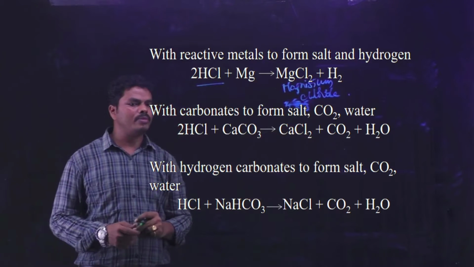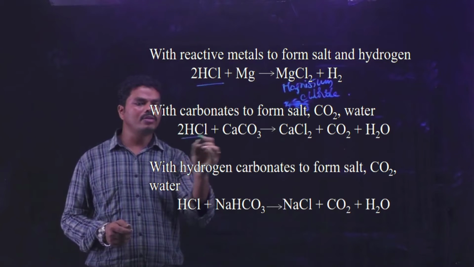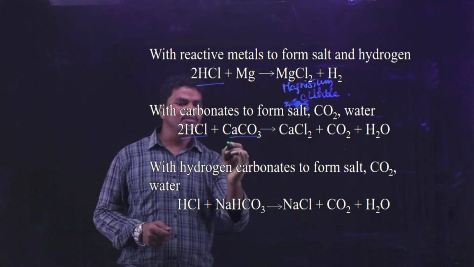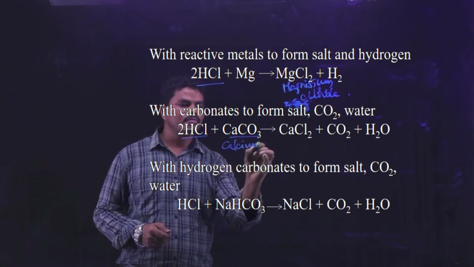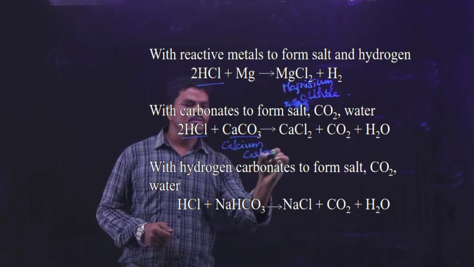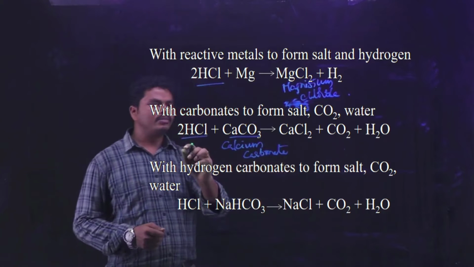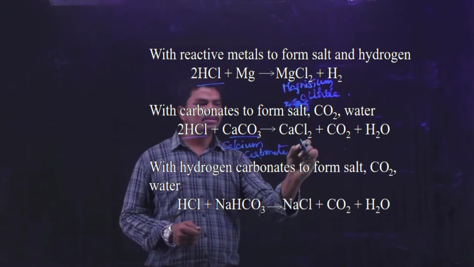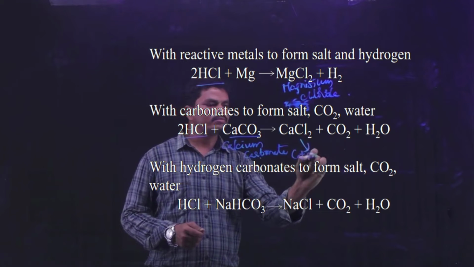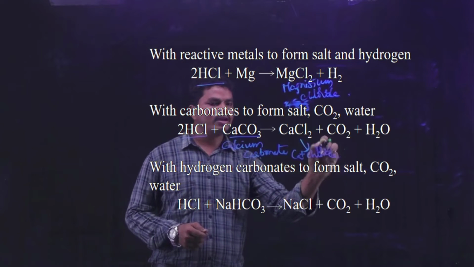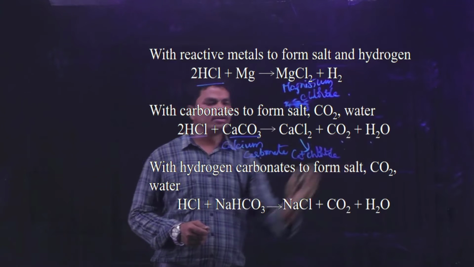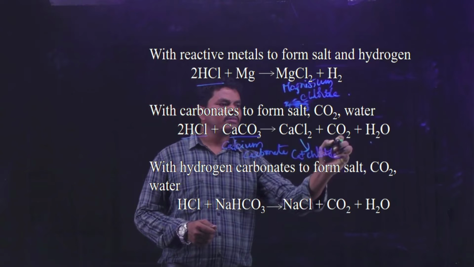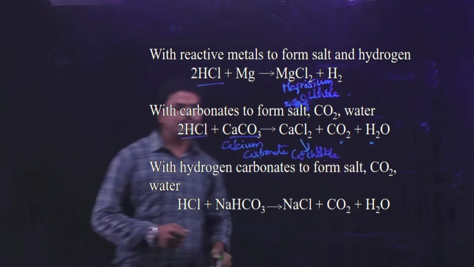And when the acid is reacted with the carbonate, then it forms the salt, water and carbon dioxide. So for example, when the hydrochloric acid is treated with the calcium carbonate, then it forms the calcium chloride as the salt, and carbon dioxide and water.